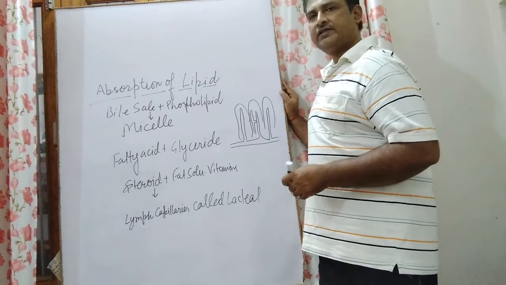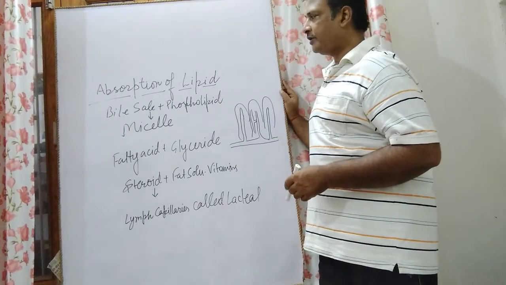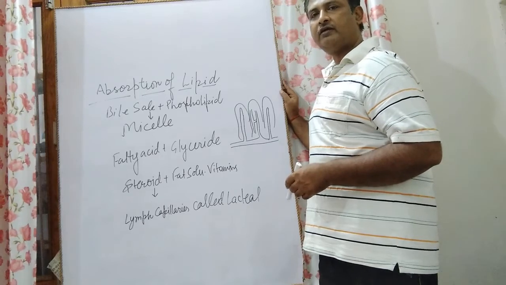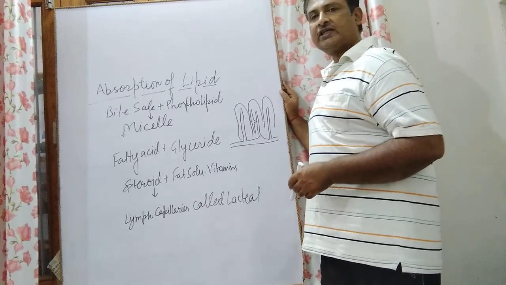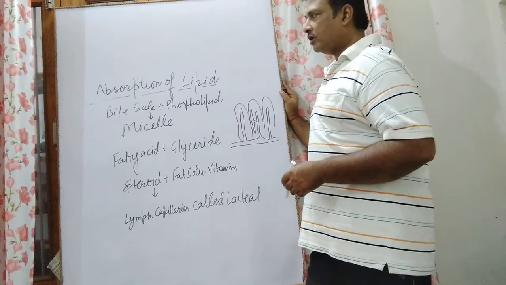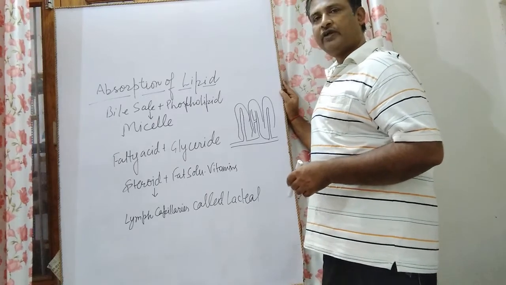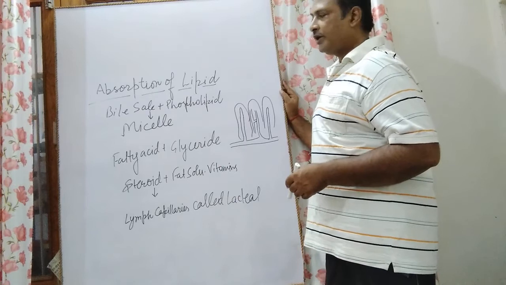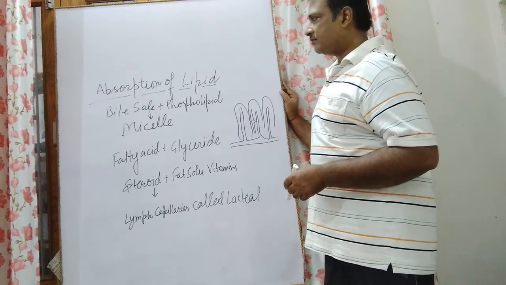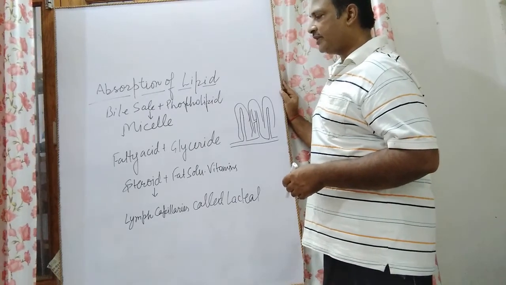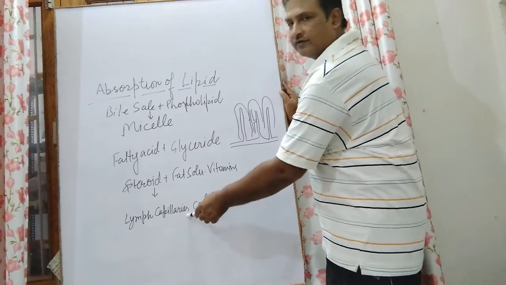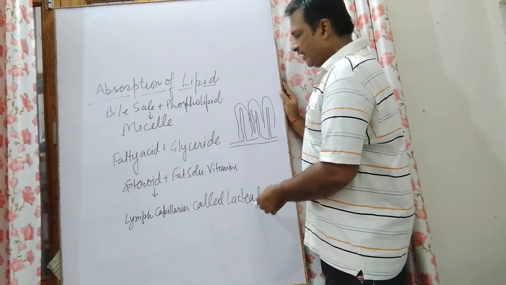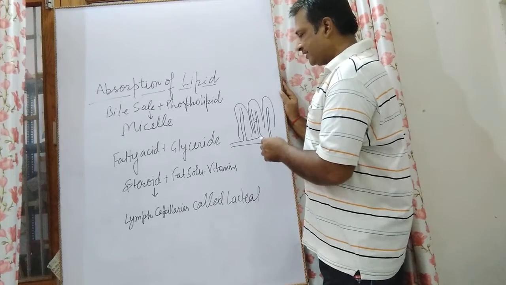Now students, absorption of lipid is a little bit different from carbohydrates and protein, because carbohydrates and proteins, all the smallest units, are absorbed into the blood vessels, but lipid is absorbed in the lymph capillaries, which is called lacteal, and it is present in the small intestine.